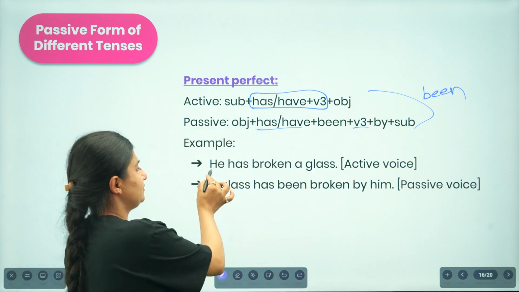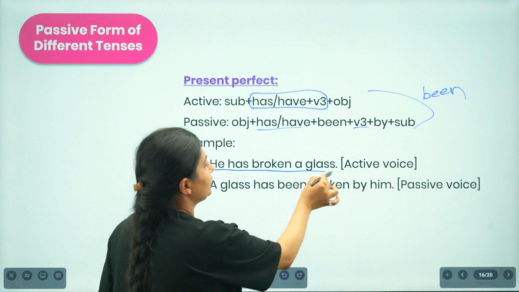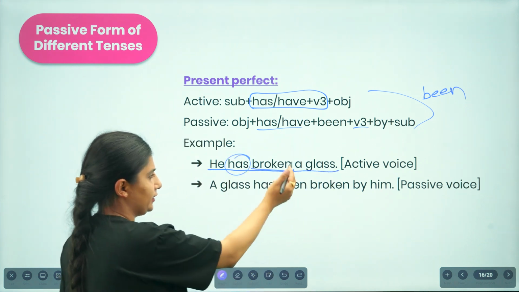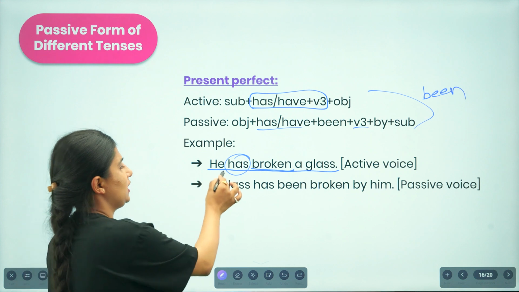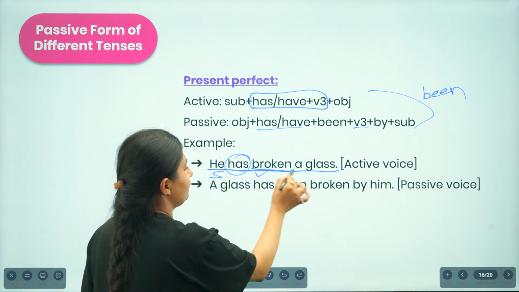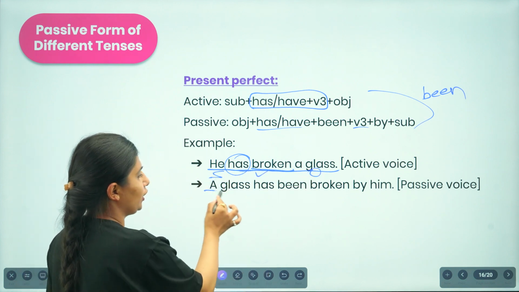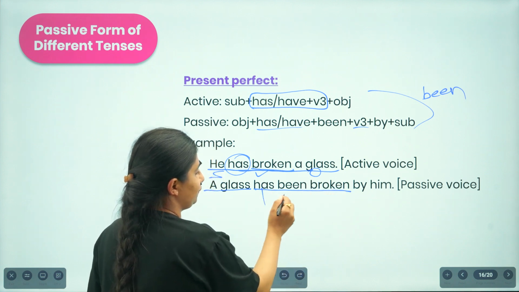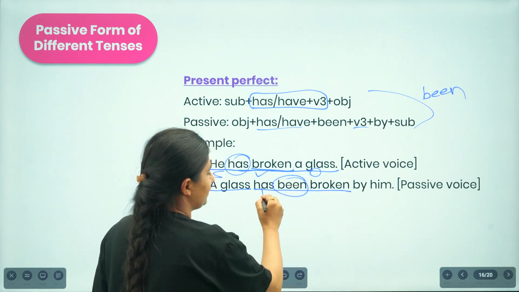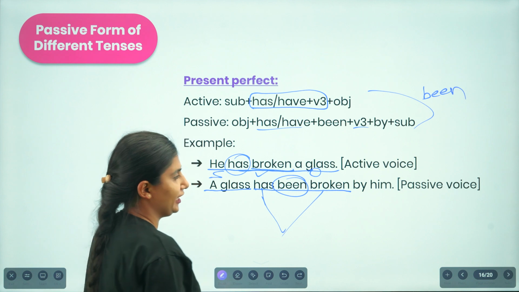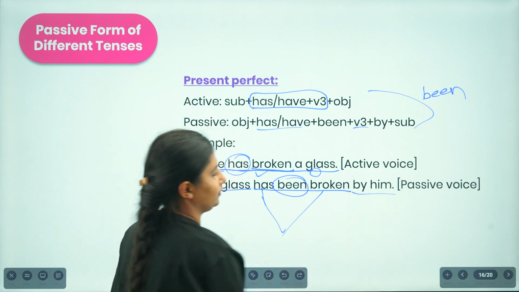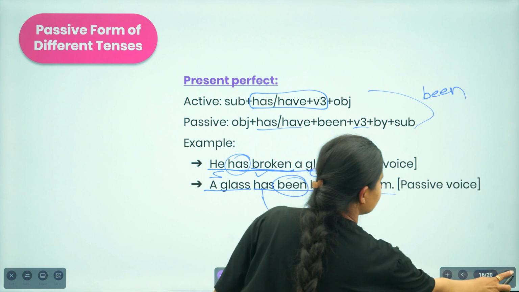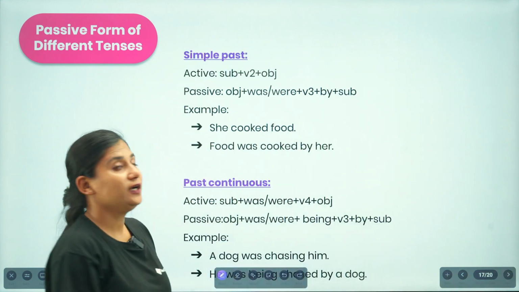So here the sentence reads, he has broken a glass. "Has" with verb 3: this is the subject, this is the verb, and this is the object. Now, a glass has been broken. Has is the auxiliary verb; you will be adding "been" in between these words, and then you will be writing the subject. Okay, now let us talk about the past form.